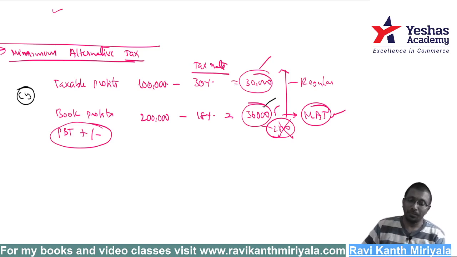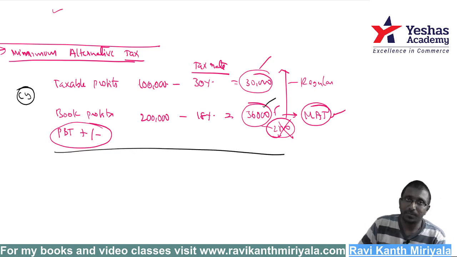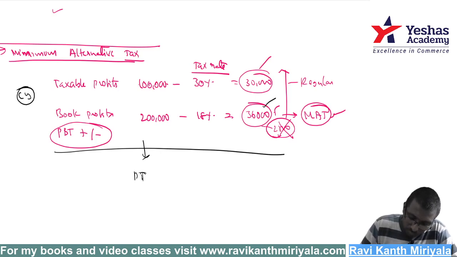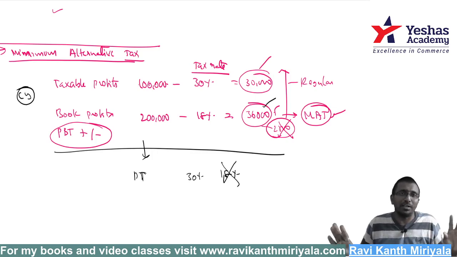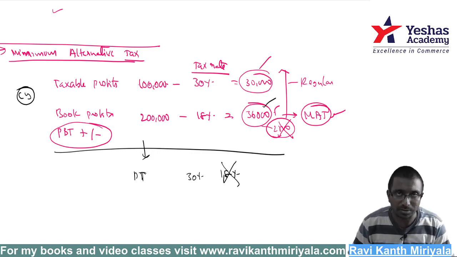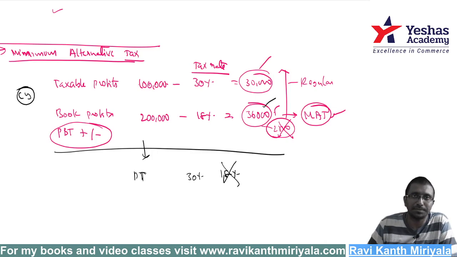That is the issue. Now what is the standard saying? Even though MAT is applicable for my company, the question will come, sir, I have to calculate deferred tax. You are telling 30%, but here two percentages are there. Whether I should calculate deferred tax asset as per 30% or 18%. I am telling you very clearly, the MAT rate should not be taken at all. Only 30% you should always take. How much you should take? 30% you should take.